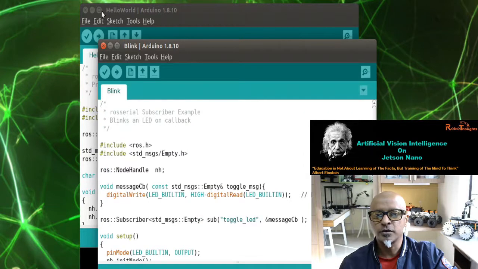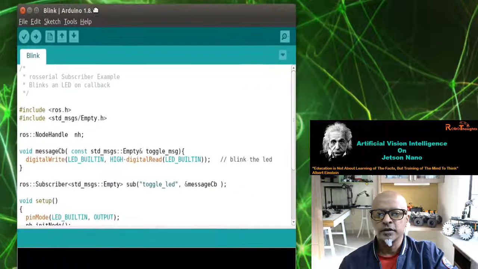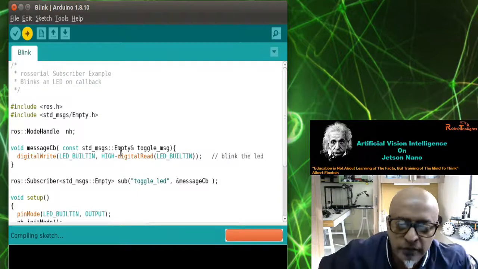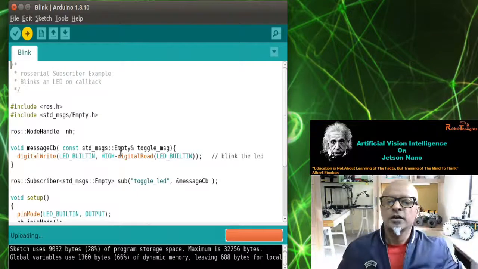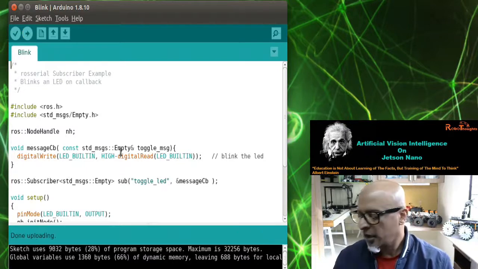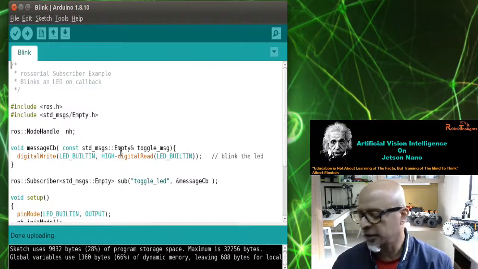Let's close, no, let it be open. And then let's do one thing. Let us load this into our Arduino. Upload, compiling sketch, uploading, and it's done uploading. Yep, I can see some blinks.